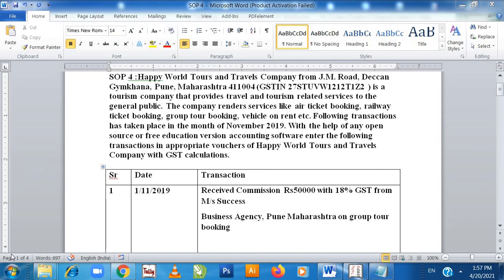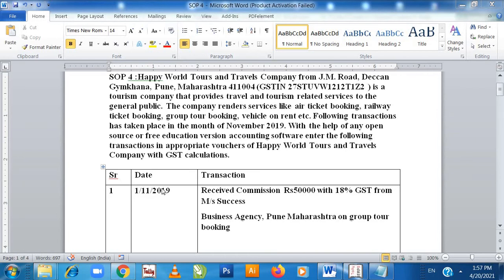So here this company is a service company. The company renders services like air ticketing, booking, railway ticket booking, group tour booking, vehicle on rent, etc. The following transactions have taken place in the month of November 2019. With the help of any open source or free education version accounting software, enter the following transactions in the appropriate vouchers of Happy World Tours and Travels Company with GST calculation.